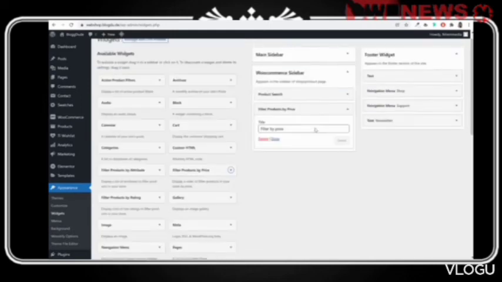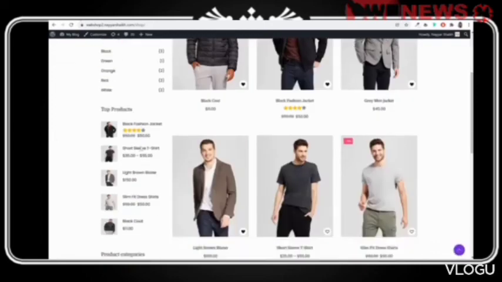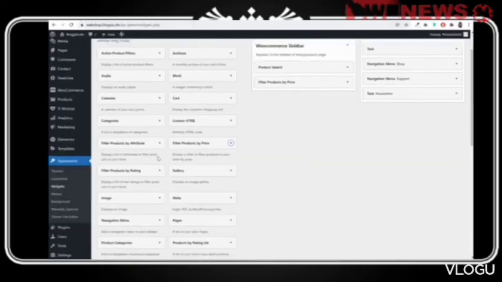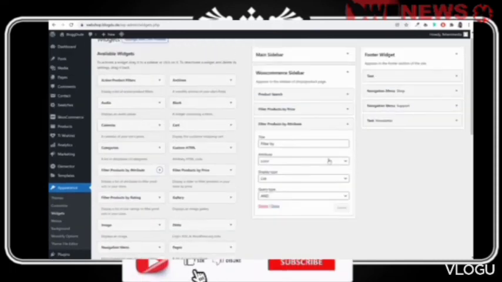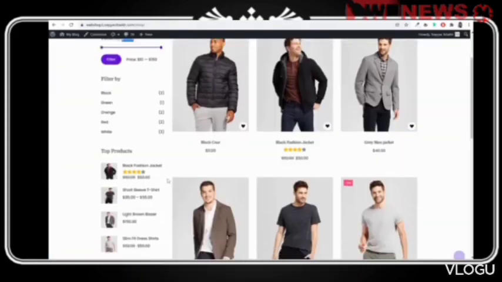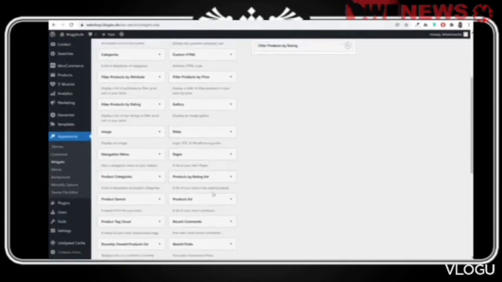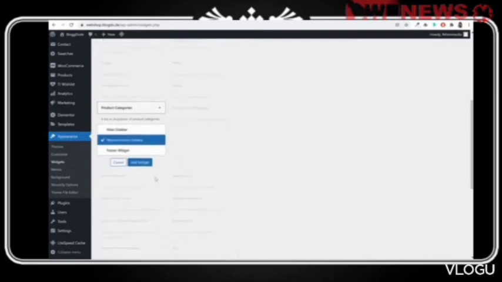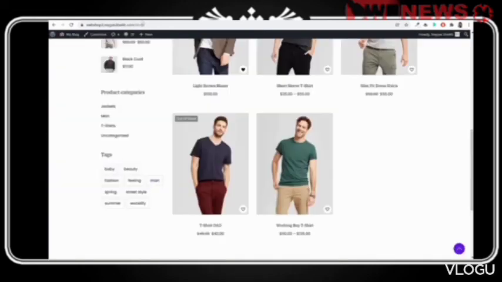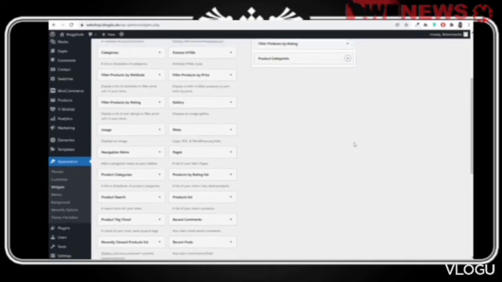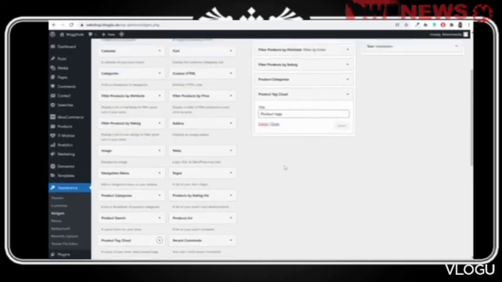Select WooCommerce sidebar. Okay, then we have filter by color. So product filter by attribute, add widget, and under attribute select color. So filter by color. Under title, save it. Then we have top rated products. So we can use this one, filter products by rating. Okay, average rating or top rated products, whatever. Product categories. Let's search for this one. Product categories, here it is. Then we have tags. Okay, product tags. Product tag cloud. Use this one as well.